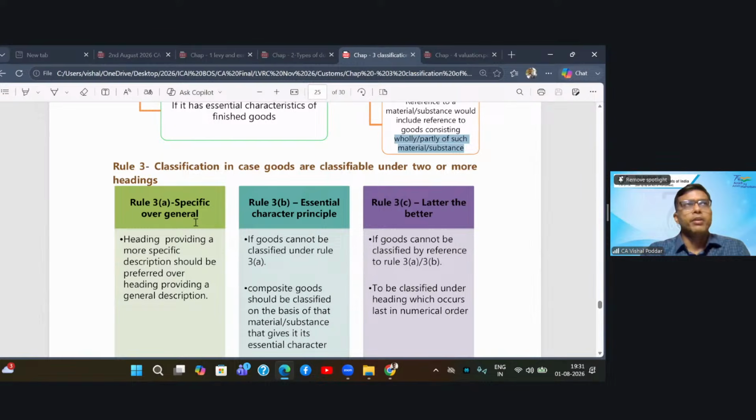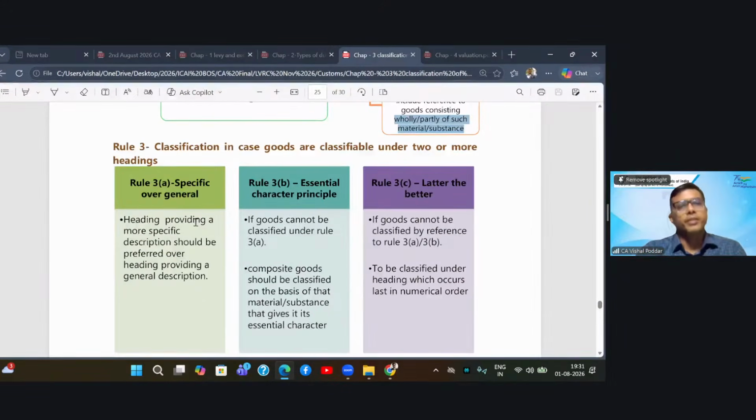Now, let us say there is some heading which is specifically saying curd or lassi, then I will classify mango lassi in that rather than in the heading which is only saying milk products. Because milk products is more generic, whereas curd or lassi is more specific. So the first rule which 3A gives is: a heading providing a more specific description should be preferred over a heading providing a general description. I hope this is clear to you all.